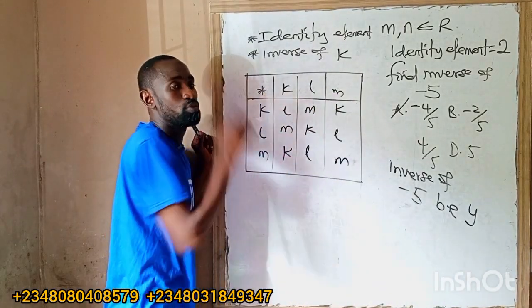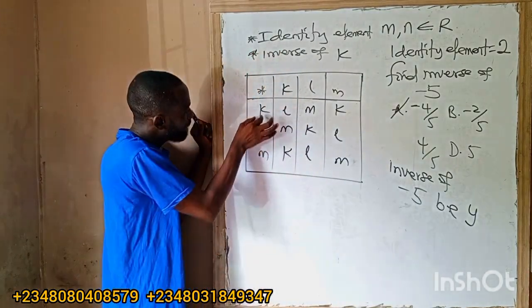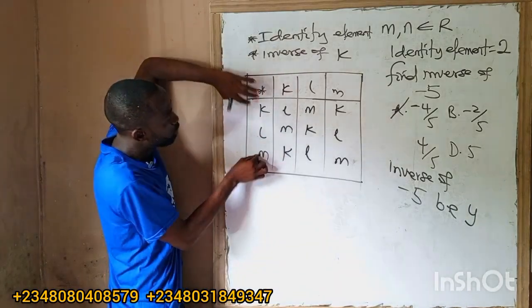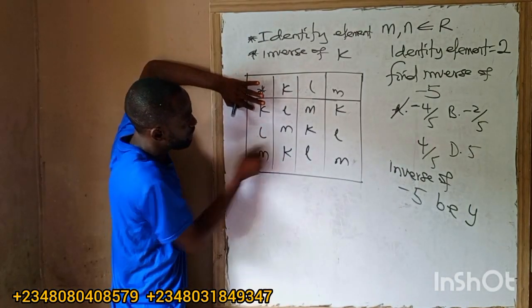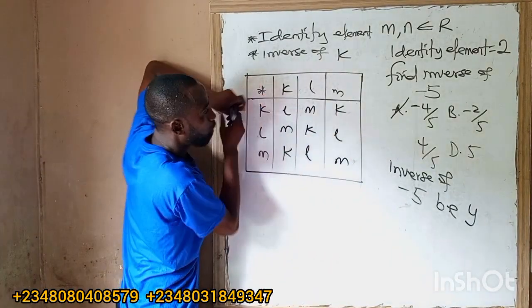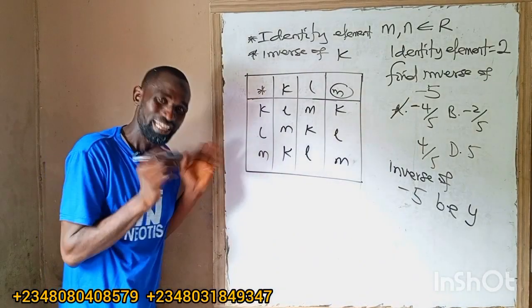Just go inside the table, either vertically or horizontally. Where you have this arrangement, this is K, L, M vertically. I will go inside the table. The way I have this K, L, M, make sure I have it like that too. Yeah, this is this place. K, L, M. See it? What's on top is our identity. Simple as that. That's the shortcut.